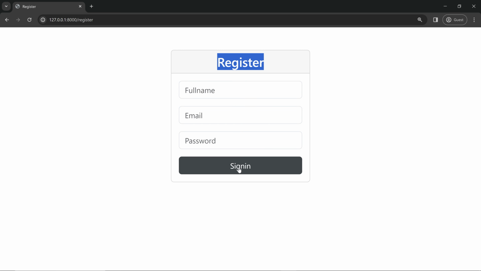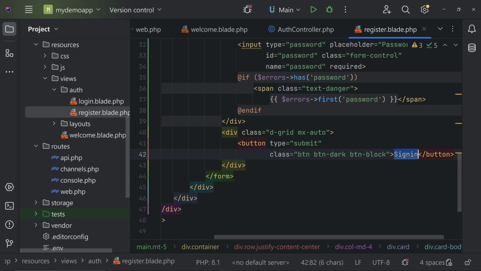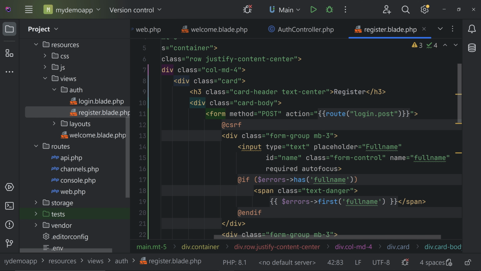Okay, and you can also change the button. We forgot to change the button's text also. So come here and scroll down, and we can change the button's text to maybe like sign up, and that's it. Okay, so now our registration form is ready.